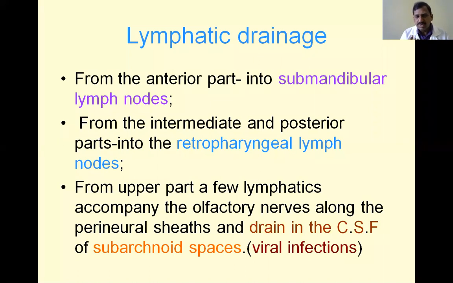Through these draining points there is a chance for the spread of infections, especially airborne viral infections, to the cranial cavity, and they may produce meningitis. That is the clinical importance of the subarachnoid spaces' communication with the lymphatic drainage of the upper part of the nasal septum.